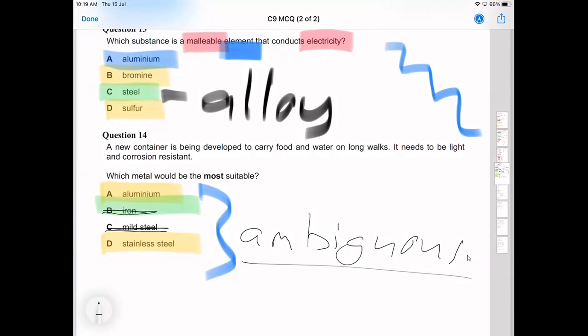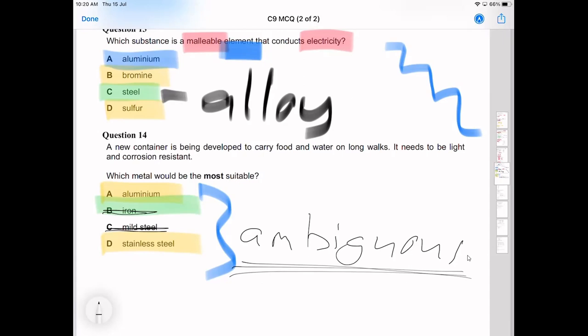If you go to the shop, like if you go to Clicks or something, and you buy a thermos container, it's probably made of stainless steel. Aluminium actually might be too malleable. Like it might dent too easily. Correct, yeah, I agree with you. So an aluminium container would be like a Coke can, and with Coke cans, once the Coke is finished, you can literally crush it with your hands. But you can obviously make the aluminium a little bit thicker. So it really depends on cost and availability. But quite honestly, this is a stupid question in my opinion.